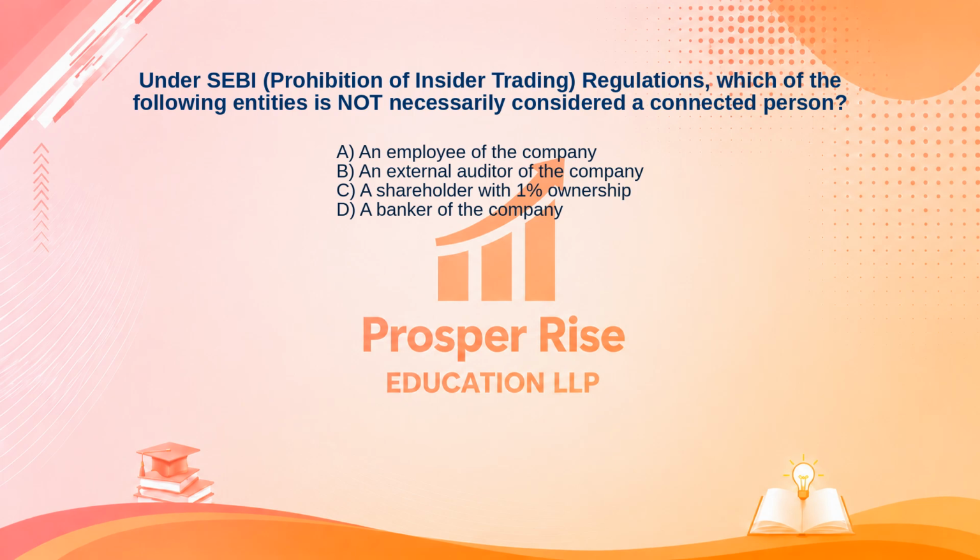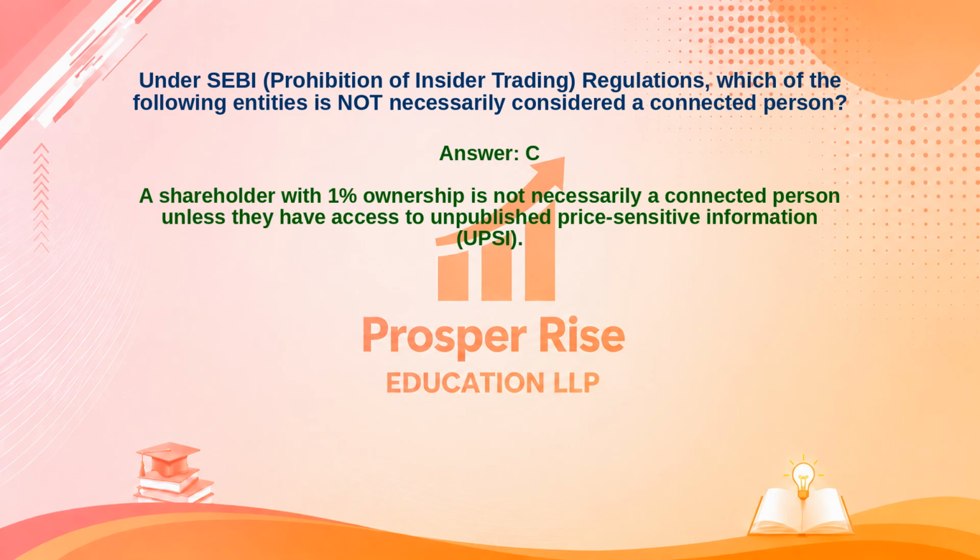Take a moment to pause the video and decide. The correct answer is option C. Let's see why. A shareholder with 1% ownership is not necessarily a connected person unless they have access to unpublished price-sensitive information, UPSI.